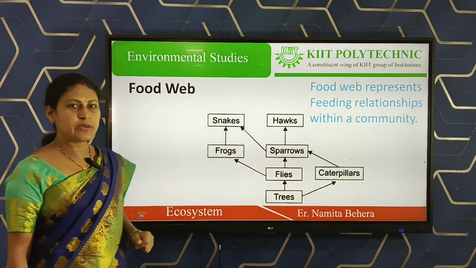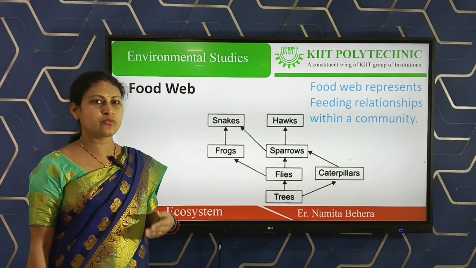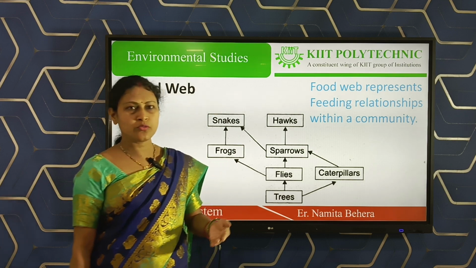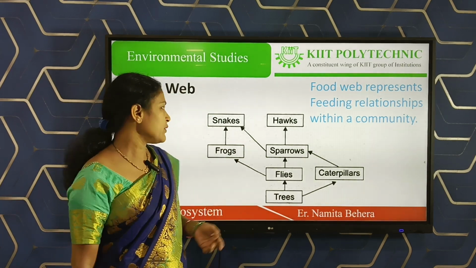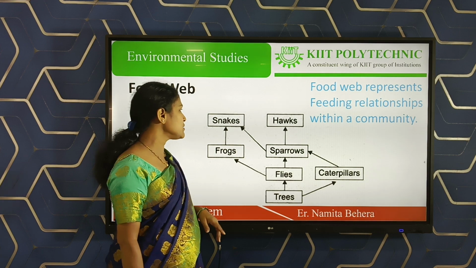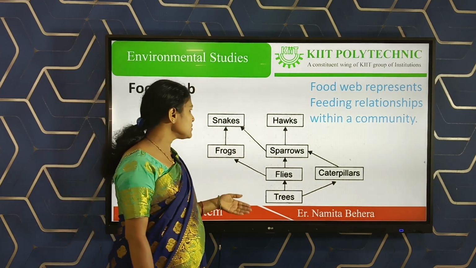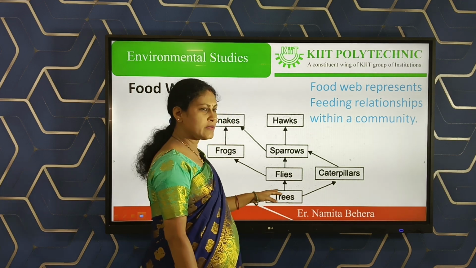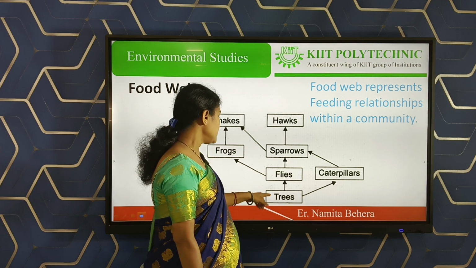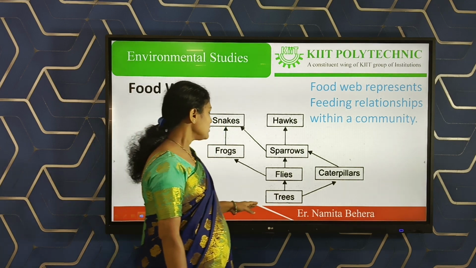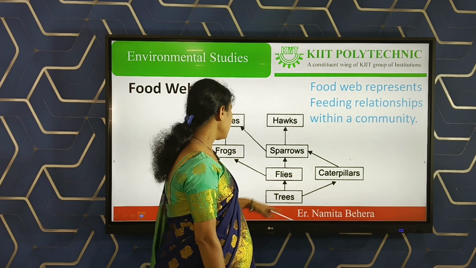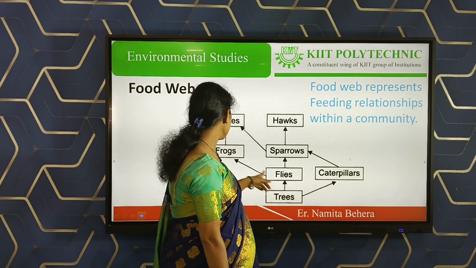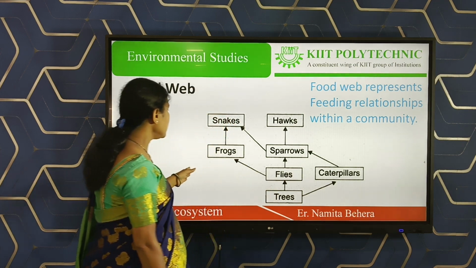Then food web means these are interconnected food chains. Interconnected means, like this, two or more food chains are interconnected to form a food web. So food webs represent a feeding relationship within a community. Feeding relationship means, first, we know that trees, the producers, can make their own food. Caterpillars depend on the trees. Like this, flies, frogs, these are interconnected.